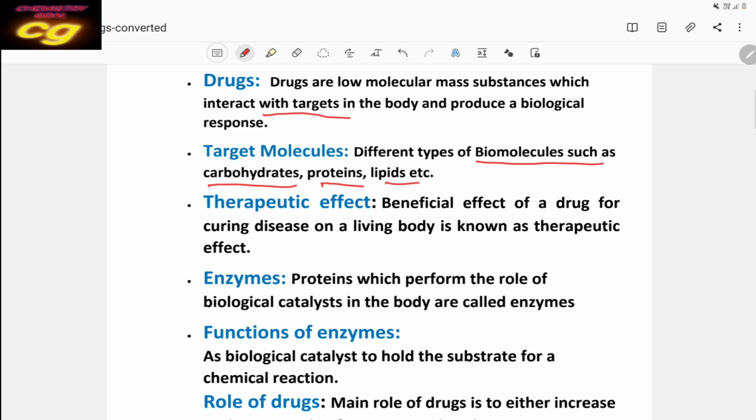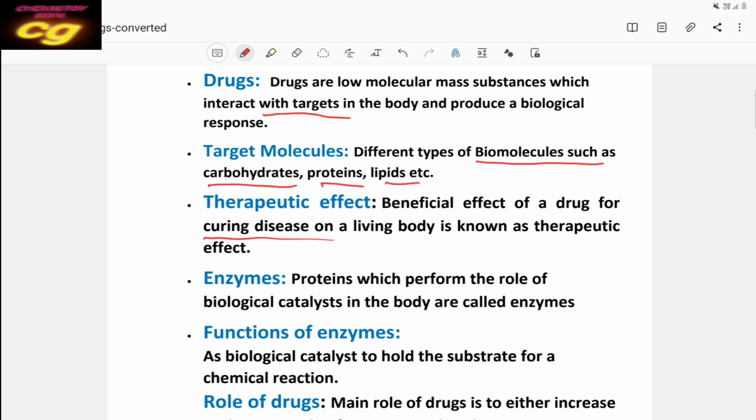That means a drug interacts with these biomolecules, and these are called targets. Drugs are mainly used to cure diseases. They also have a therapeutic effect. Therapeutic effect means it cures the diseases. How it cures the disease, and what type of drugs cure what type of diseases, we'll discuss.